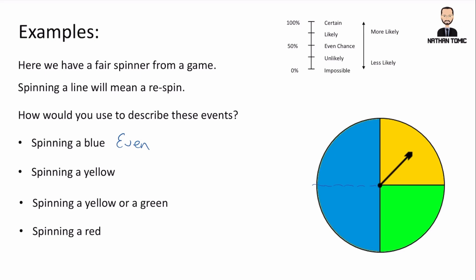Spinning a yellow. So again, if we think about it, you've got 1 out of 4 chances of getting a yellow. So one section out of the 4 possible sections of the spinner. So we'd have to say this is unlikely based on the knowledge that we have. Again, it's not impossible, it's certainly not certain, it's not likely, and it's not an even chance, so we'd have to go with unlikely.